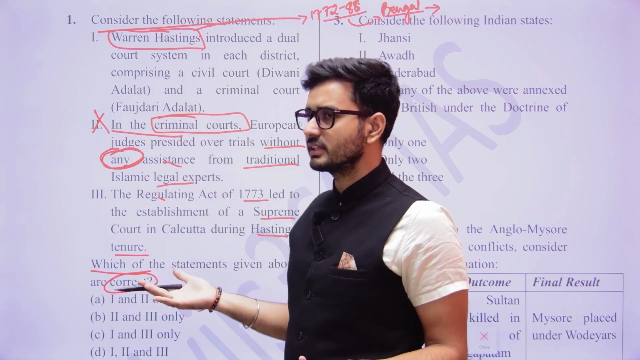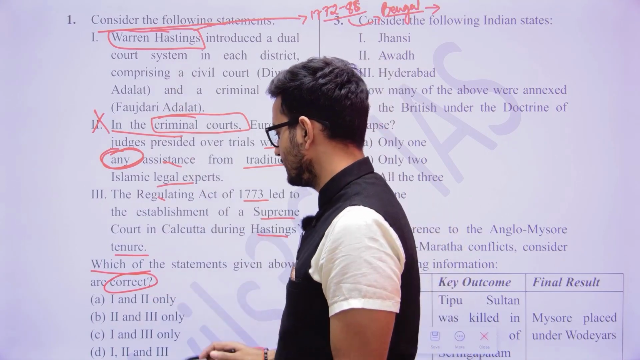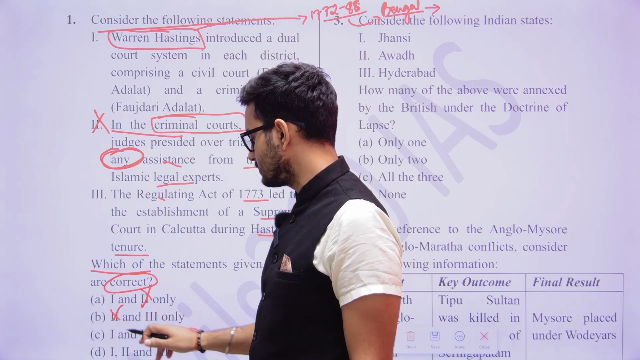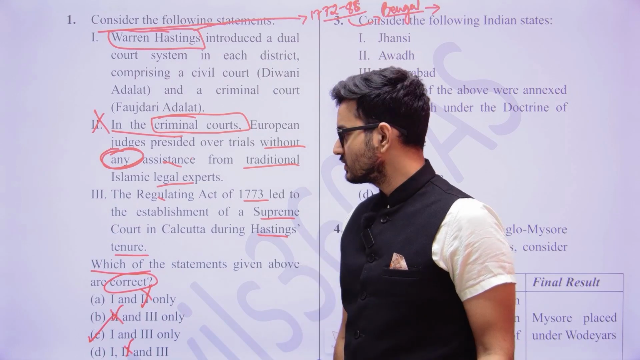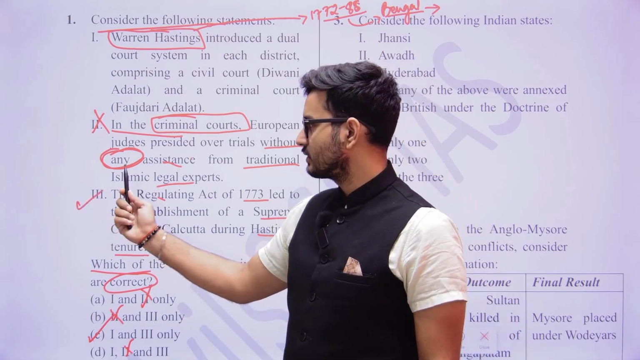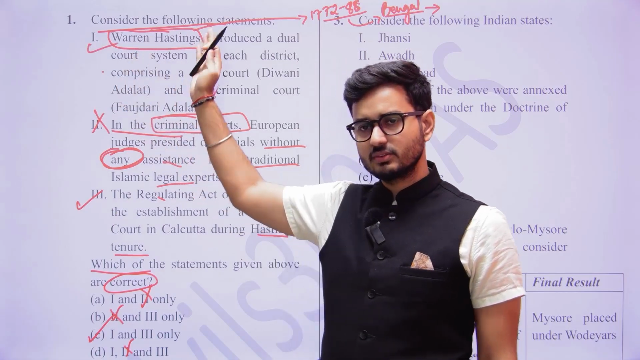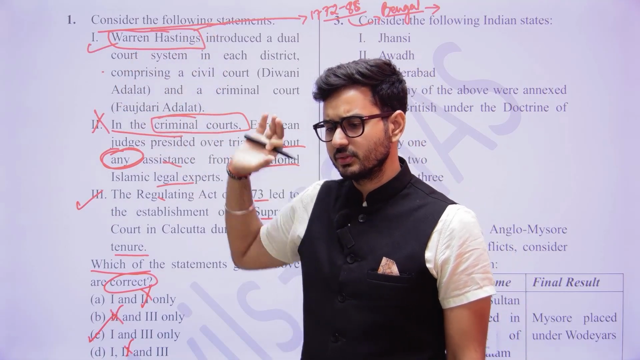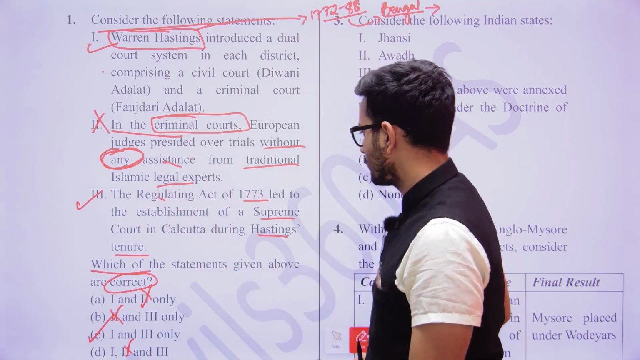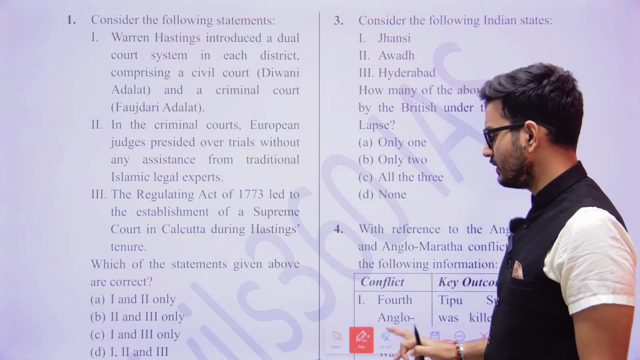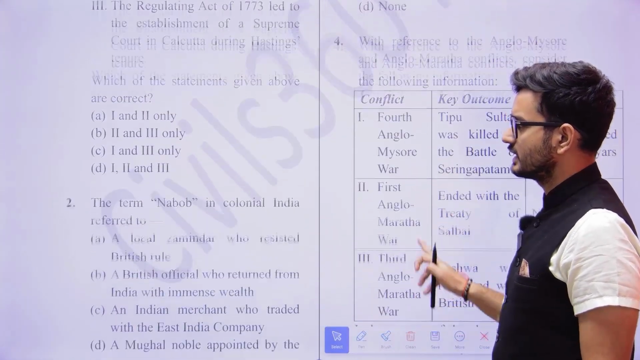We do not know, but the first and third are correct. We are eliminating the second, and if we eliminate the second, the answer is C. Why? Because if you have read, you might know that both are correct: Warren Hastings was the person who introduced it, and second, the Regulating Act brought up the Supreme Court in Calcutta. Okay, so the first one is like that.